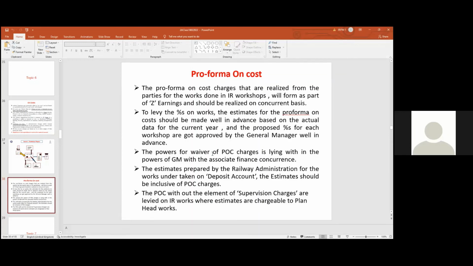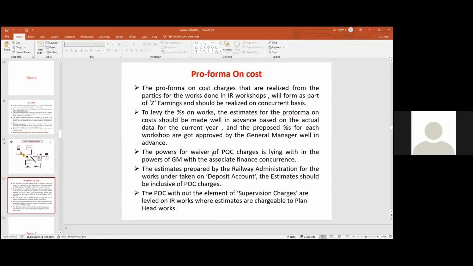This is an important item for every workshop. Normally we take up the works based on deposit terms only. We collect the amount in advance and keep it in a deposit account, and based on the percentage of pro forma cost levied, we collect that amount and give it to Z earnings as a credit to railways. That is Z earning.